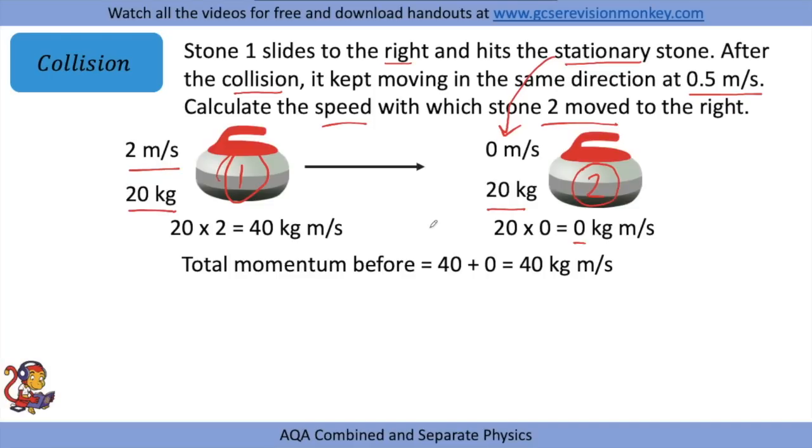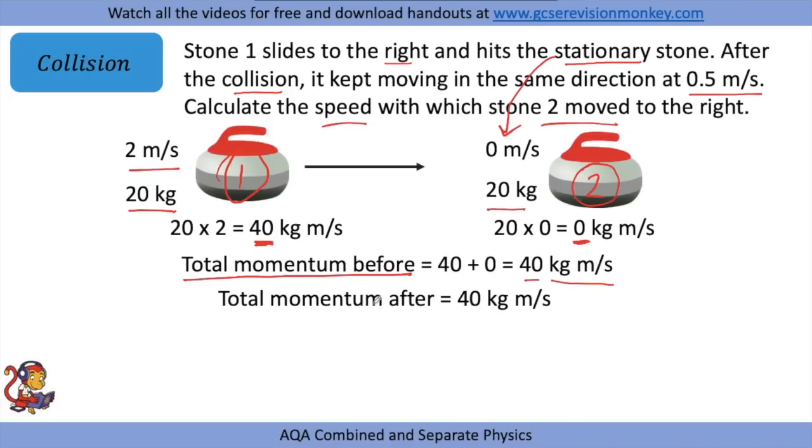So if we add those two together, the total momentum before would be 40 plus 0, which is 40 kilogram meters per second. So all we've done is, before the collision, we've worked out the momentum of stone 1, that was 40, the momentum of stone 2, that was 0. Add them together and we get the total momentum of the whole system before the collision.